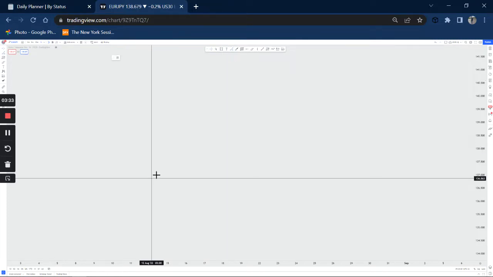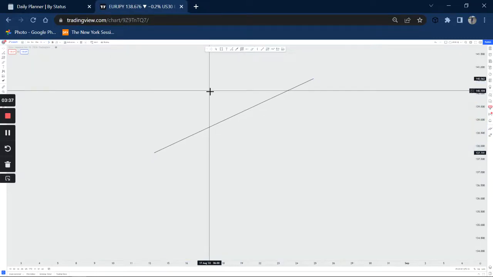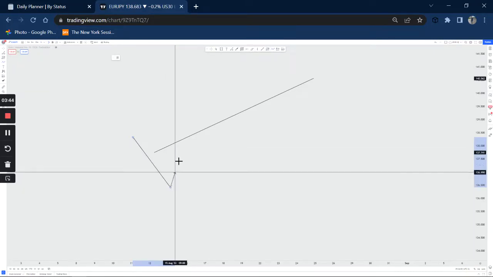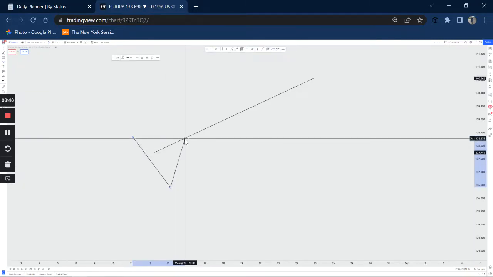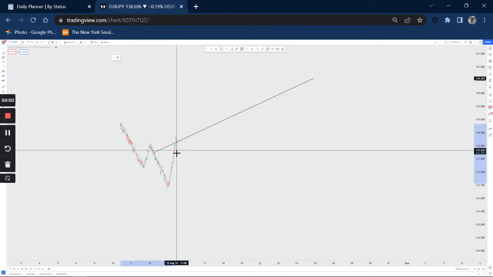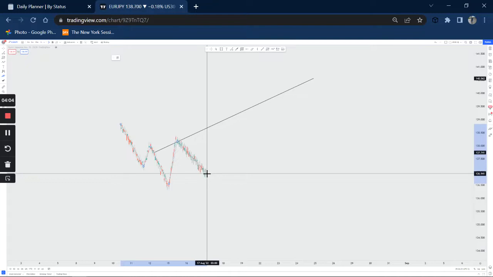So as you can see, guys, I'm just going to put this trend line straight like this. We have this trend line here, and then we have price pushing to the downside here. Forgive me, let me just use this tool. Let me see if I can get it here. Yeah, we have price pushing to the downside here. We get that push, and then we have our first touch of the trend line here, and then price pulls back again.